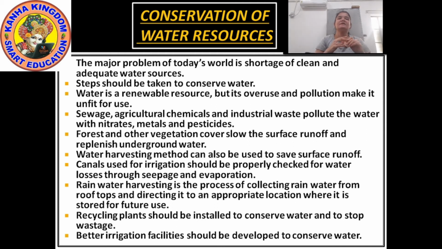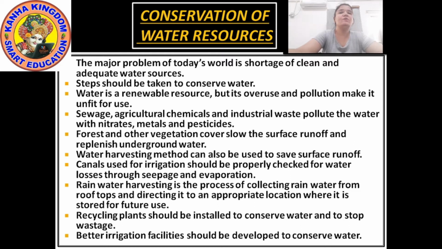Forest and other vegetation cover slow the surface runoff and replenish underground water. Now, growing more trees, forests, and other vegetation cover slows the surface runoff and replenishes underground water. Water harvesting methods can be used to save surface runoff, meaning the rainwater.